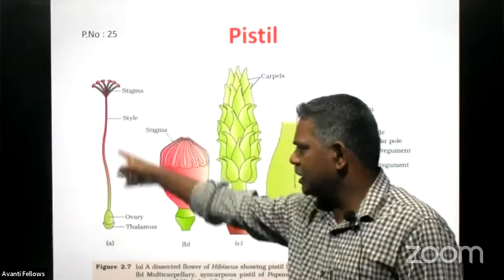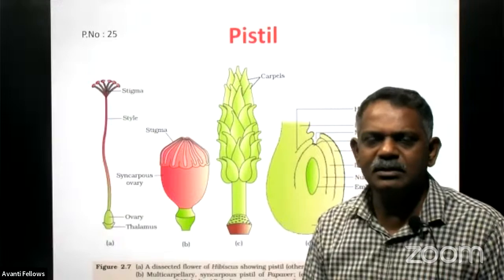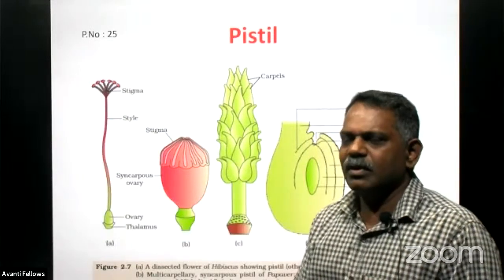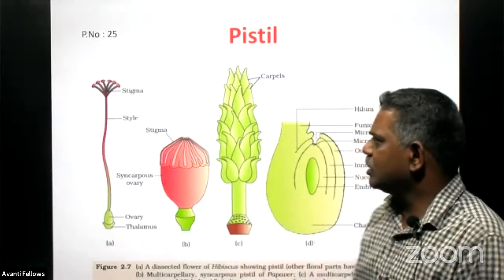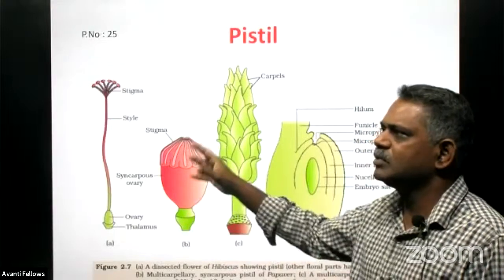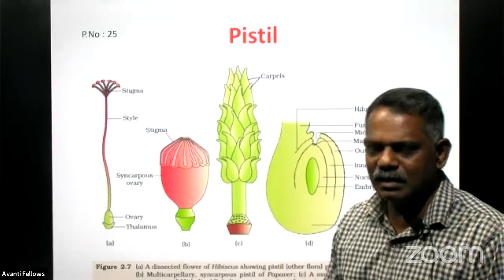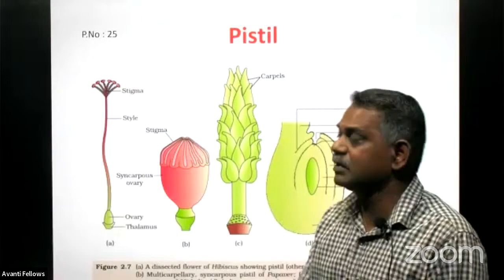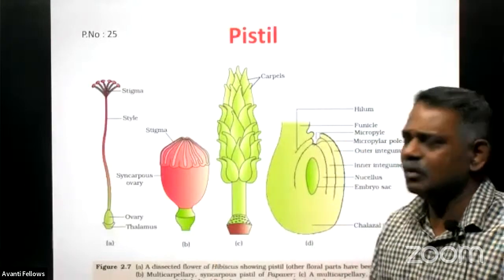This is located exactly at the center. This is the part of the flower that requires maximum protection, because this part only develops to become the seed and other parts later after fertilization. We will come to know that.